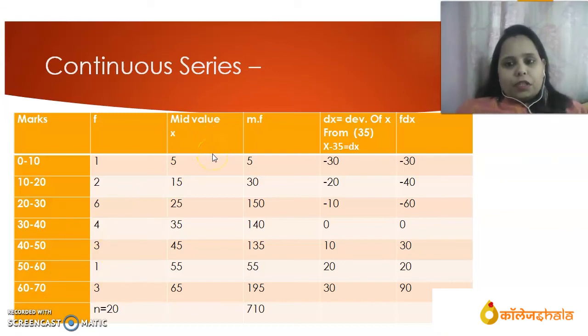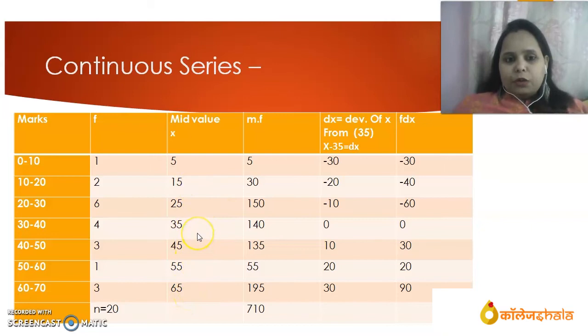Now for solving arithmetic mean for continuous series, first of all we will have to find out mid values. What is mid value? Mid value we can find out as lower limit plus upper limit divided by 2. 0 plus 10 divided by 2 is 5. 10 plus 20 divided by 2 is 15. 20 plus 30 divided by 2 is 25. Likewise, we can find out mid values.